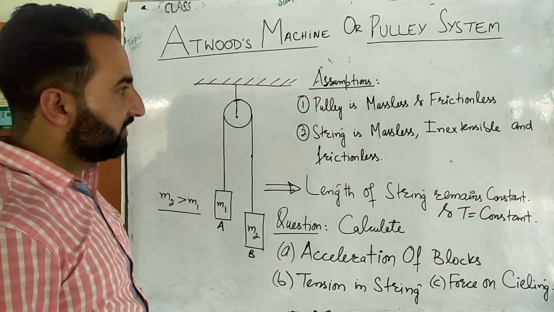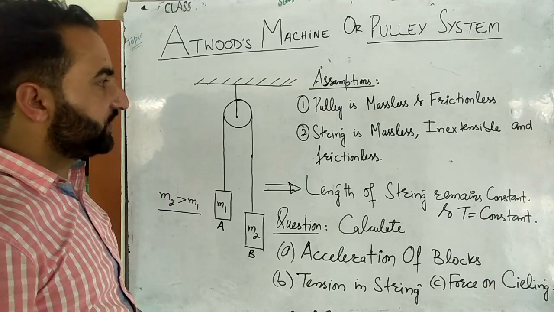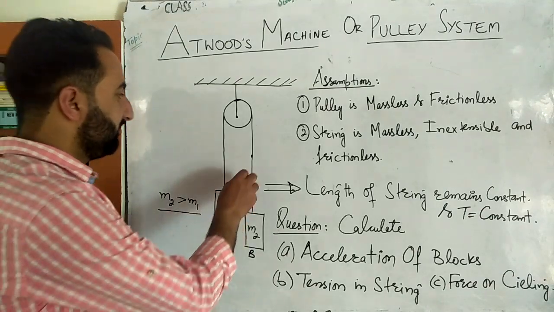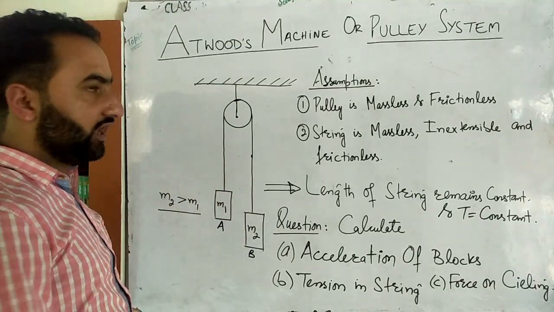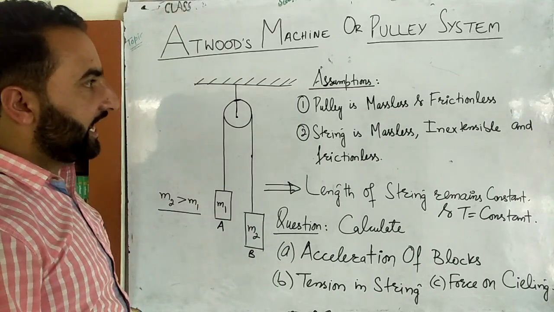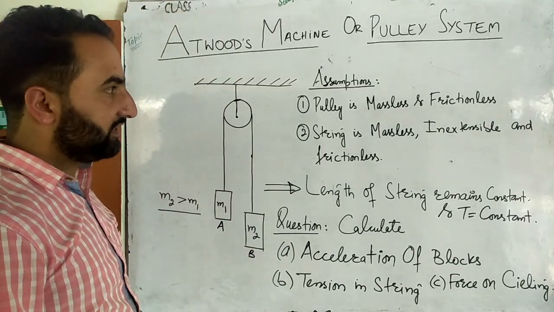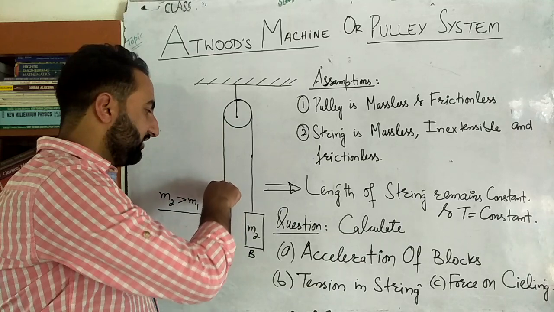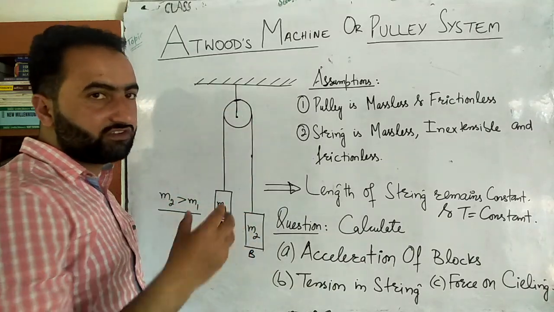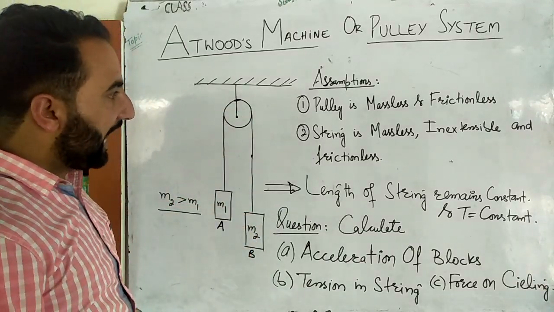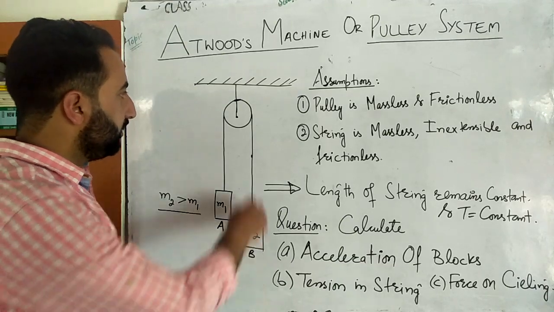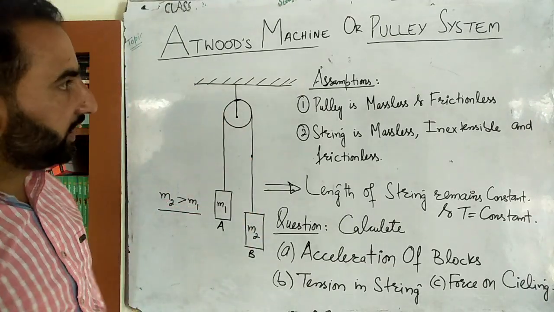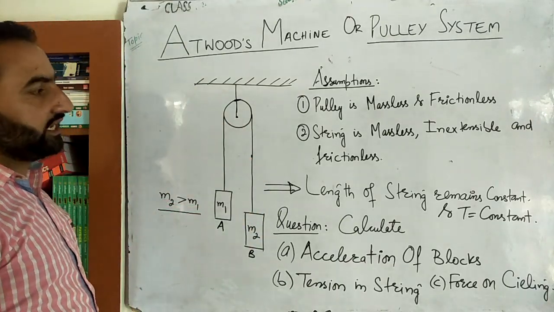Number two is that the string is massless, inextensible and frictionless. So it implies that the string is massless, again its mass is negligibly small compared to the mass of the blocks. And second, it is inextensible, meaning that the length of the string remains constant. For example, from here to here, if it is 10 meters, it will always remain 10 meters. It's also frictionless, so there is no force of friction between the pulley and the string.